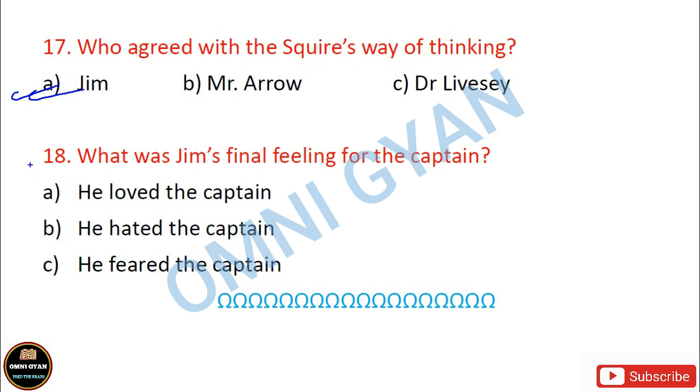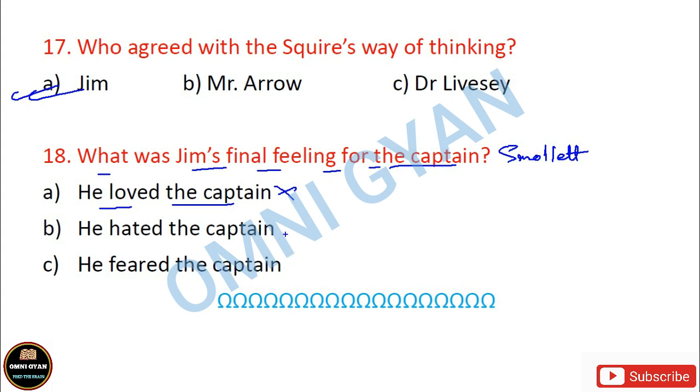Now question number 18, which is the last number here. What was Jim's final feeling for the captain? Captain मतलब यहाँ पे Captain Smollett. तो जिम जो है कैप्टन स्मॉलेट के बारे में क्या सोचता है? This is the last line of the story. Option A, he loved the captain. Obviously not, you can eliminate this. He never loved the captain. He hated the captain, could be, we don't know. He feared the captain, वो कैप्टन से डरता था.